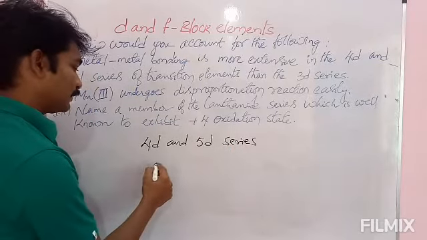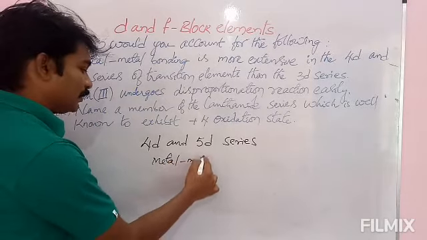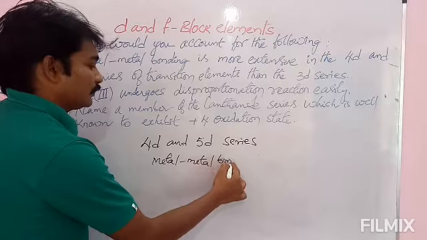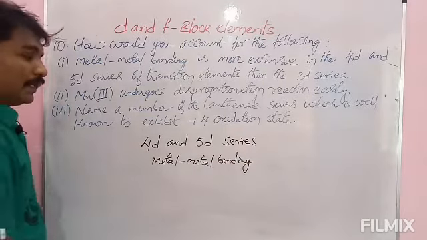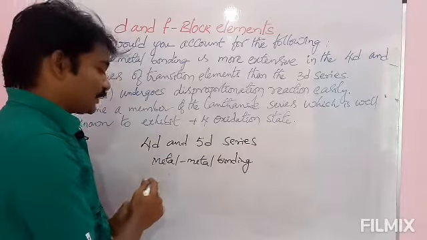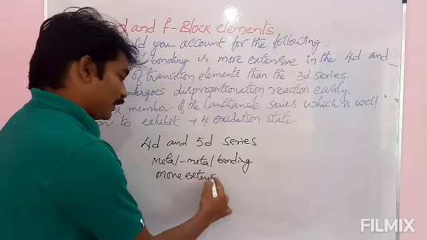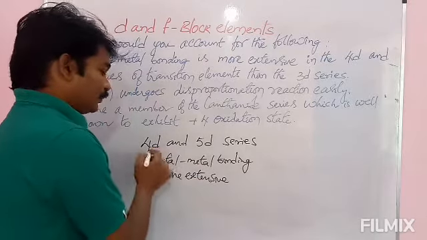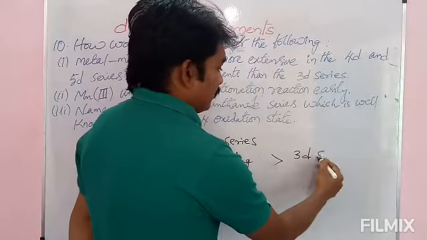Metal bonding is more extensive in the 4d and 5d series than the 3d series.